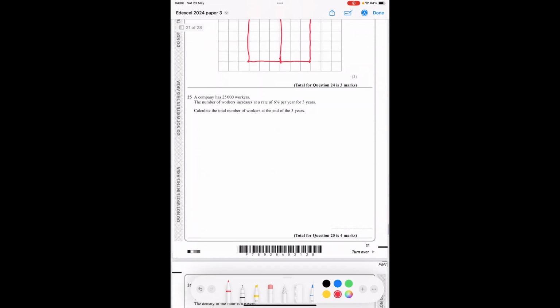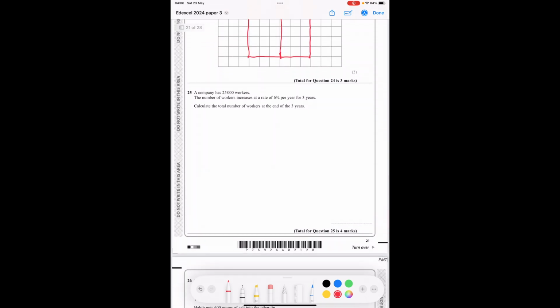A company has 25,000 workers. The number of workers increases at a rate of 6% per year for 3 years. Calculate the total number of workers at the end. So we're going to use our compound interest, 25,000 times 1.06 to the power of 3. And if I put that into my calculator, I get 29775.4. Now that's not a whole number of workers, so we need a whole number of workers. So the answer is going to be 29775.